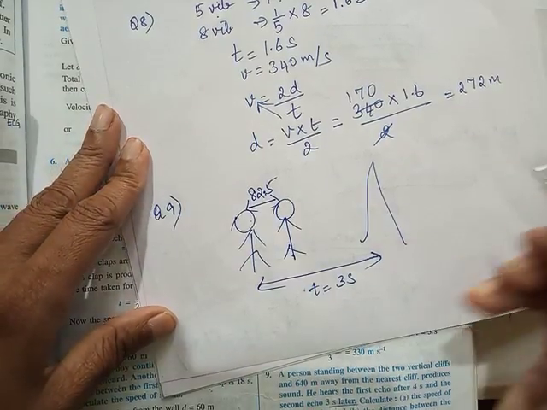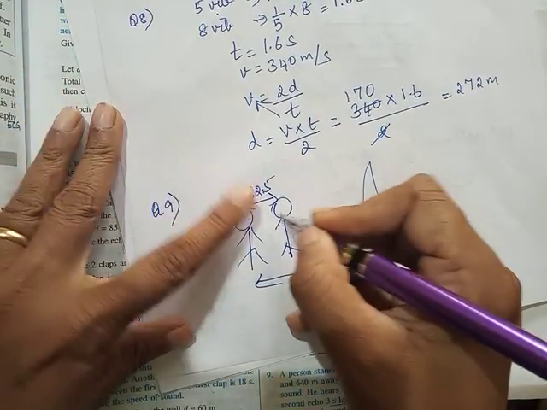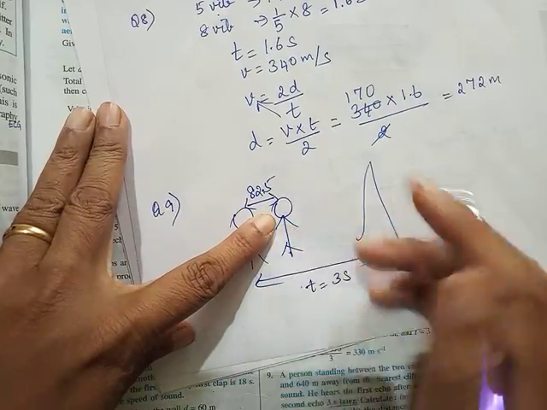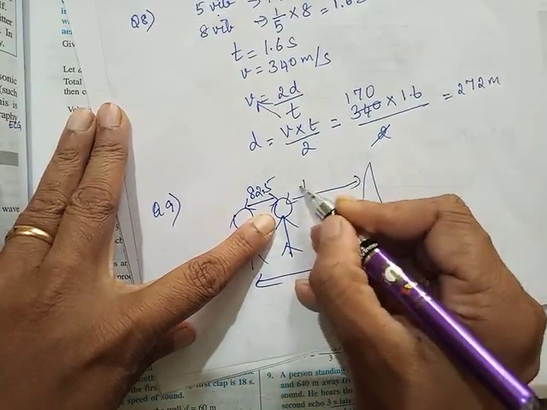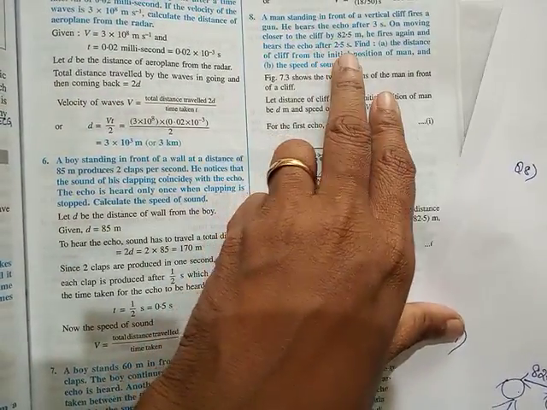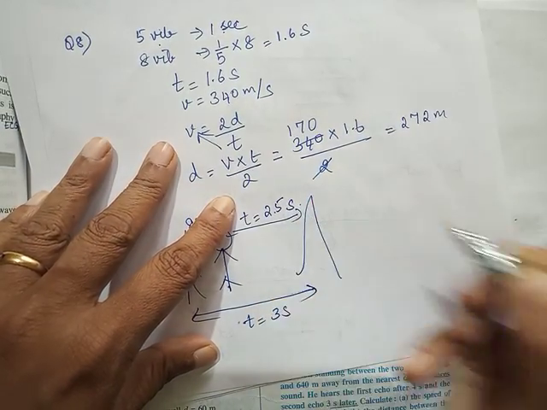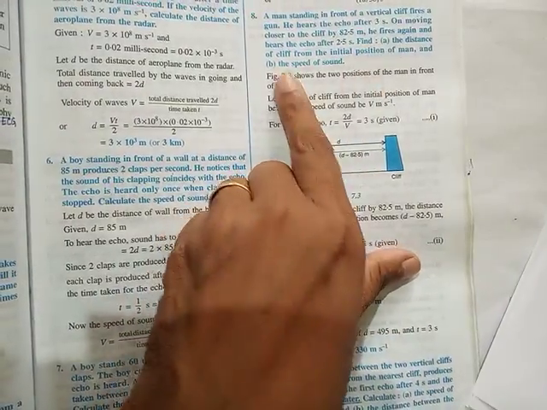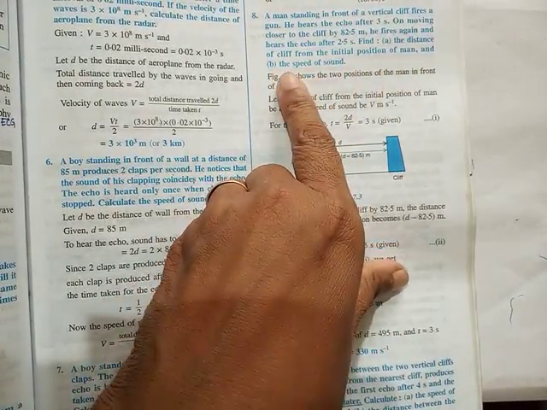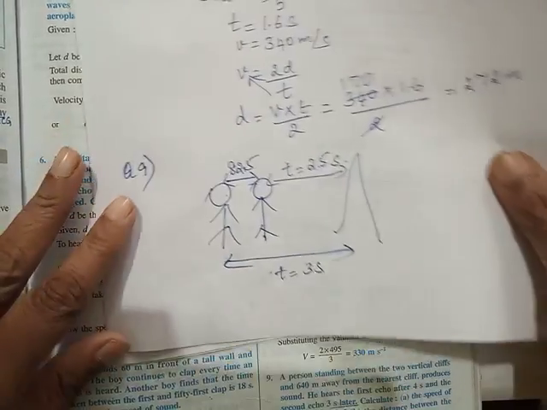Now from this position, he's come forward. From this position, when he produced an echo, this time he heard the echo after 2.5 seconds. So the question is, find the distance of the cliff from the initial position and then the speed of sound.